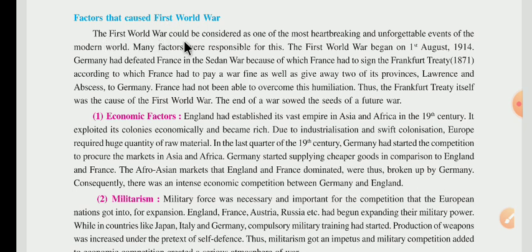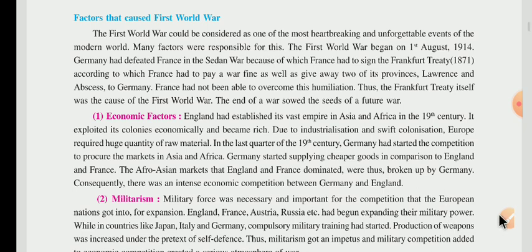The First World War could be considered one of the most heartbreaking and unforgettable events of the modern world. Dear children, the First World War was one of the heartbreaking as well as unforgettable events of the modern world. Many factors were responsible for this. Many factors were responsible for the First World War.